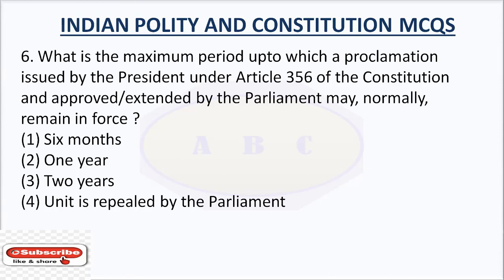Question number 6. The period up to which a proclamation issued by the President under Article 356 of the Constitution and approved or extended by the Parliament may normally remain in force. Option number 1, 6 months. Option number 2, 1 year. Option number 3, 2 years. Option number 4, until it is repealed by the Parliament. The answer is 1 year.